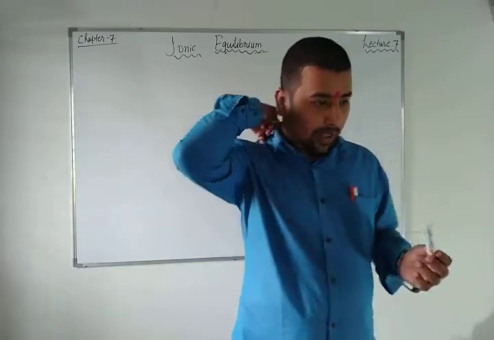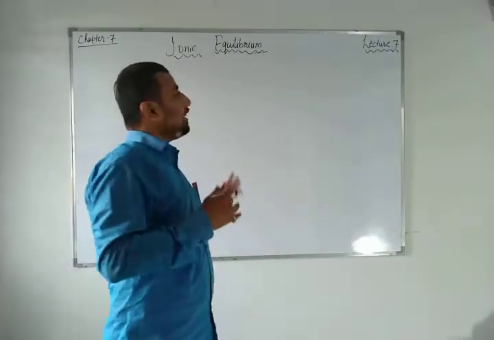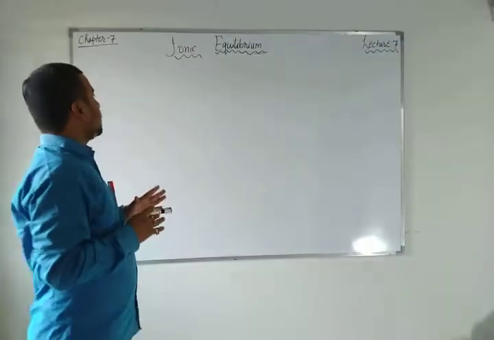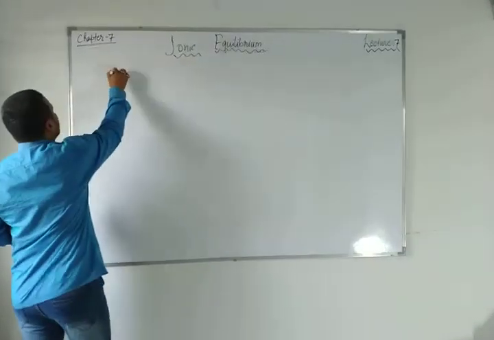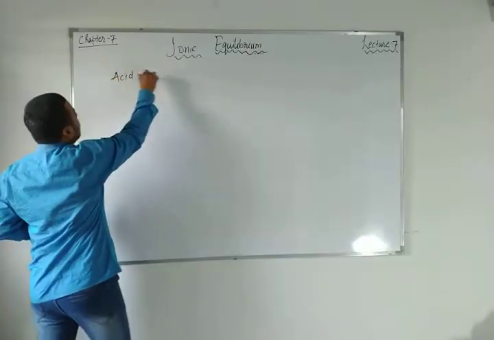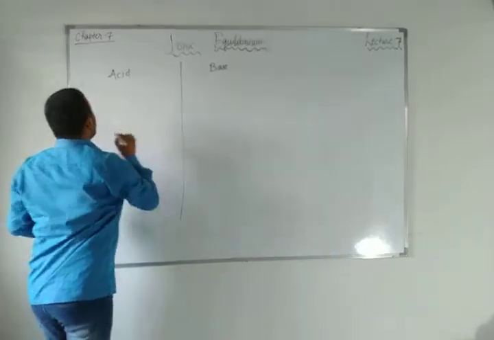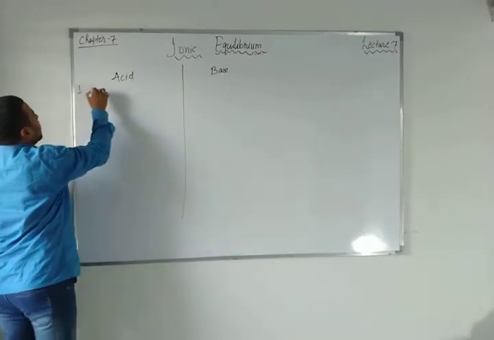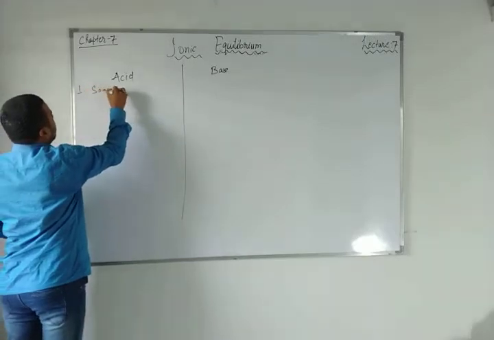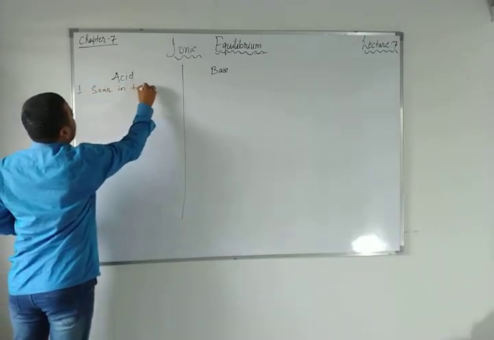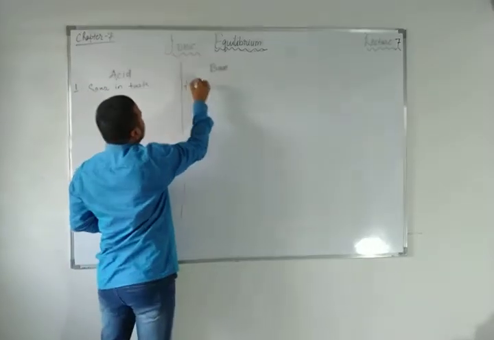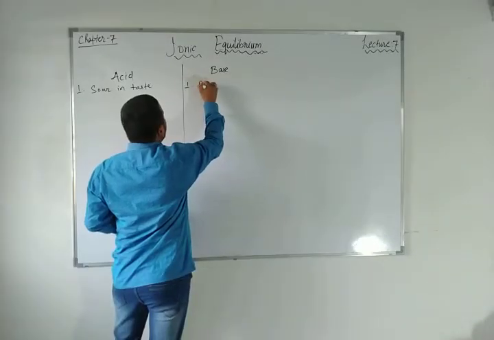So if you divide acid and base according to their properties, you know very well what you can write. About acid, the first thing: sour in taste, right? Acid is sour in taste and bases are bitter in taste.